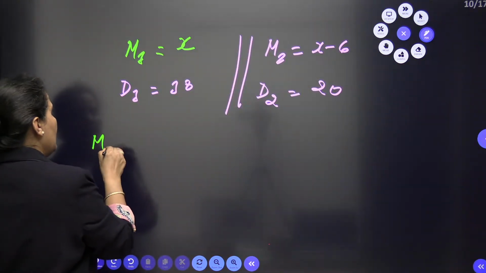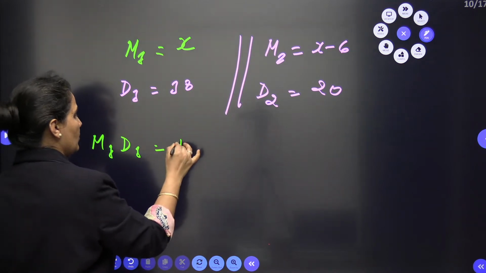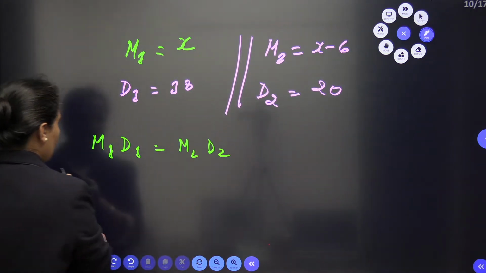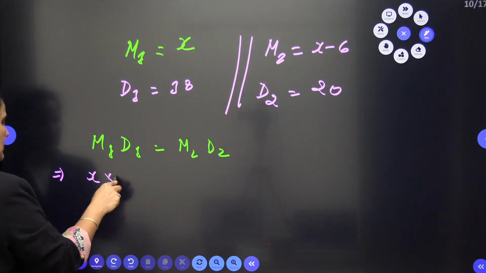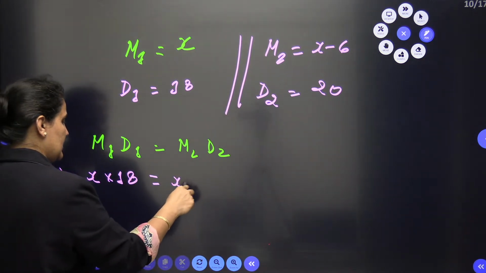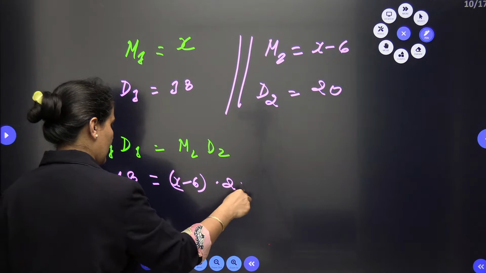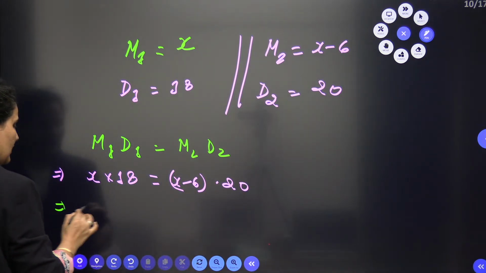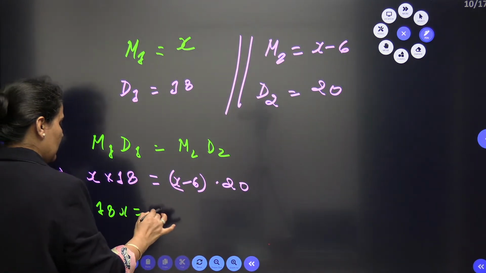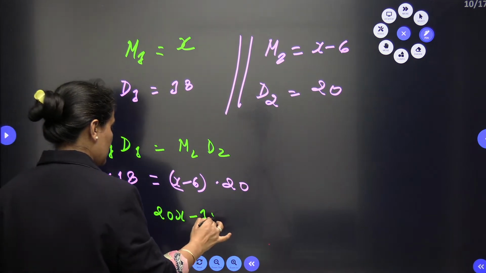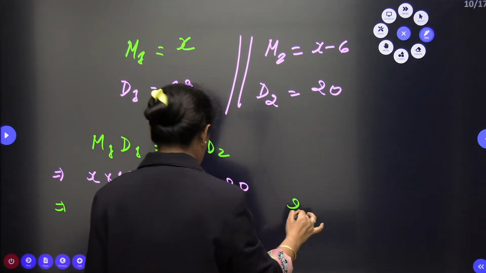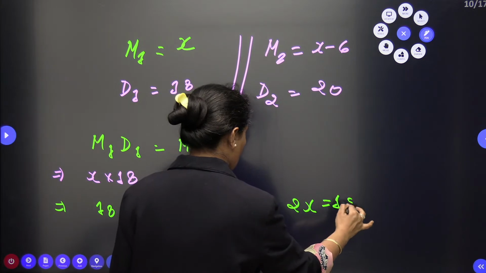So it will be M1D1 is equal to M2D2, and I can solve this. So X into 18 is equal to (X minus 6) into 20. When I solve this, it is 18X = 20X minus 120. So here we have 2X is equal to 120.